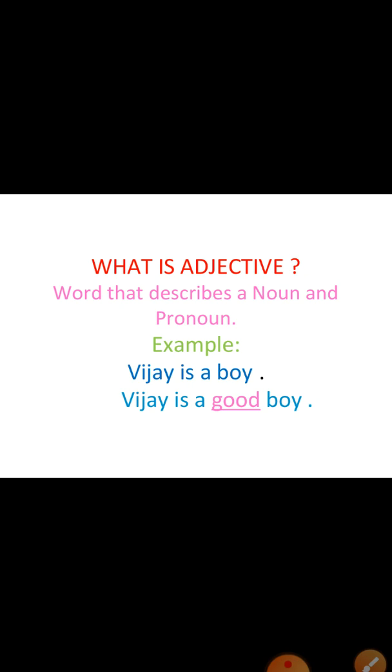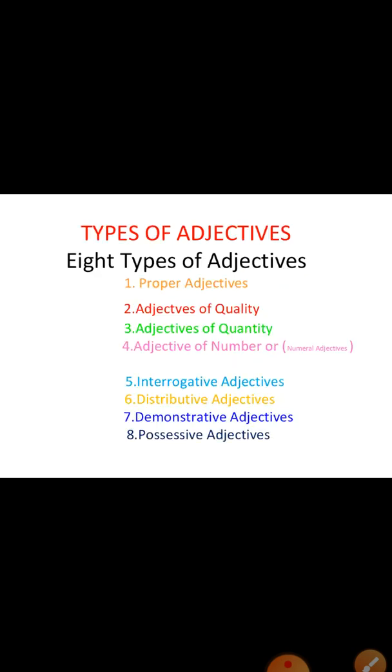An adjective is a word that describes a noun and a pronoun, or modifies the noun or pronoun. For example, Vijay is a boy. So here there is no adjective. So we have to add an adjective here. Vijay is a good boy. What kind of boy Vijay is? Vijay is a good boy.